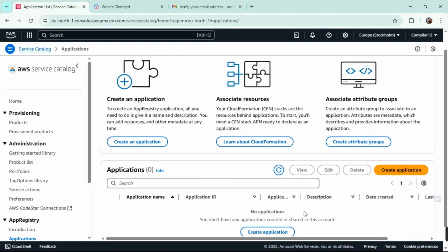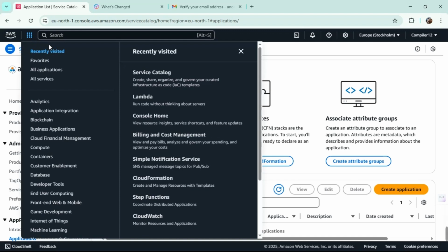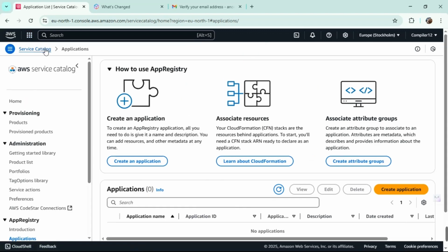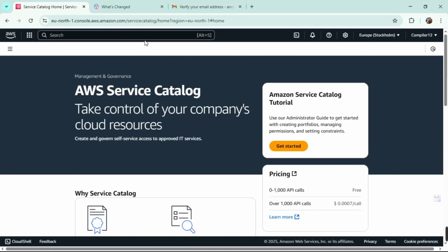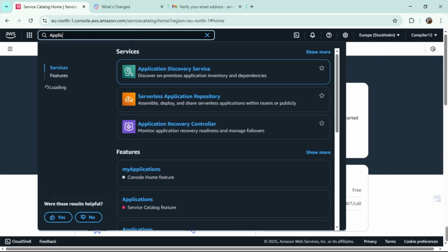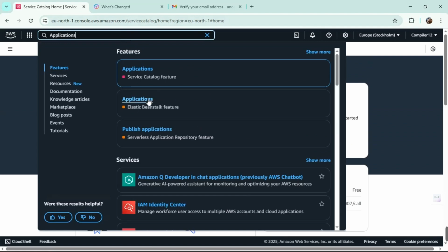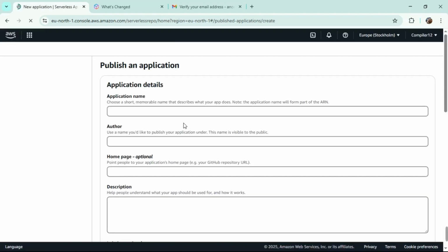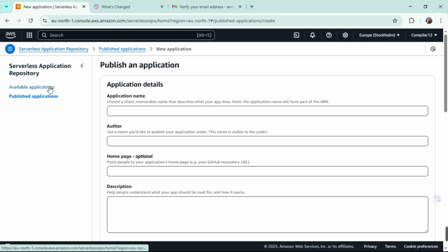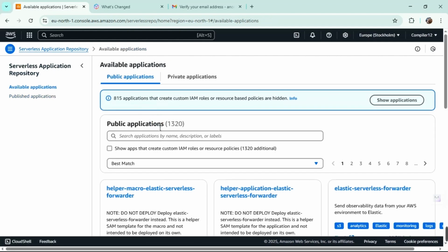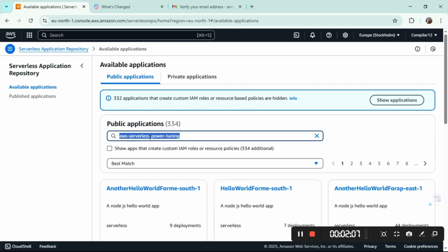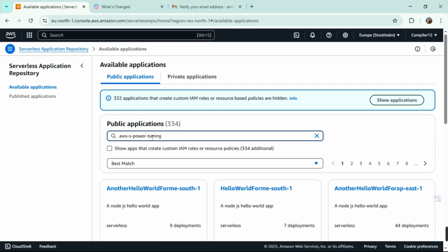Okay, so we don't have any applications. I think we have to search broader of this. Okay, let's go to this. Yeah, this is what we're talking about. Serverless application repository. No, not exactly. AWS is not serverless, it's just one word. AWS Lambda Power Tuning, that's all. And then we are going to be showing this application. Let's search.